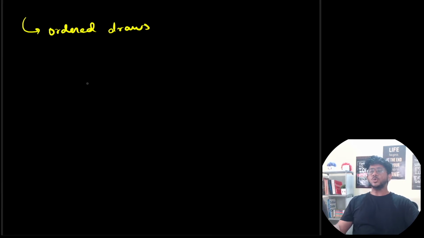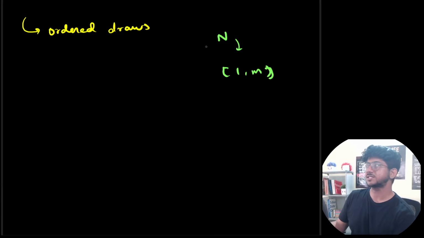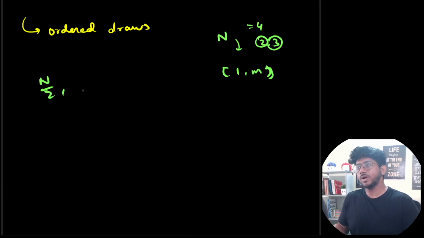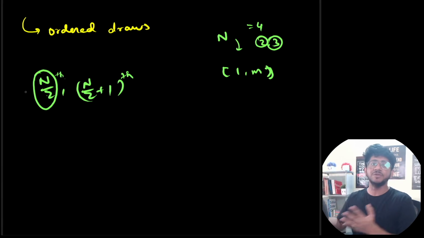One thing you can try in such problems, when you have around a 10 to the power 6 constraint, is that the first intuition should be that maybe I have to iterate over the median, or over the element that is causing the median. That is generally the thought process. So let's say there are an even number n of elements and the range is 1 to m. If n is equal to 4, then the 2nd and 3rd elements are causing the median. So the n/2-th and (n/2+1)-th elements determine the median. Let's try to find the value of the n/2-th element and, based on that, whether we can make the median an integer.